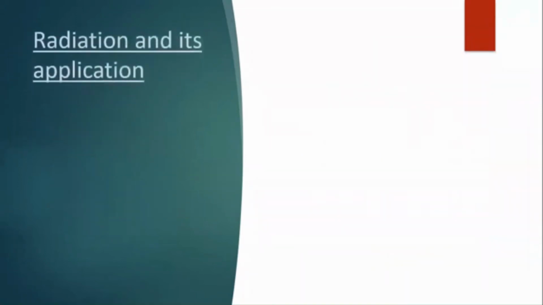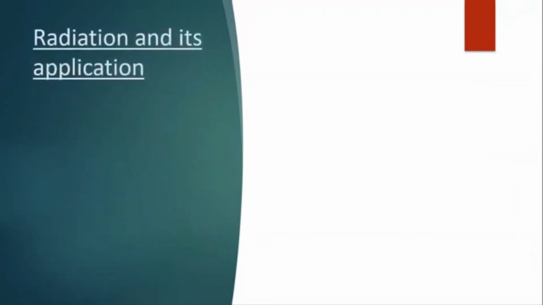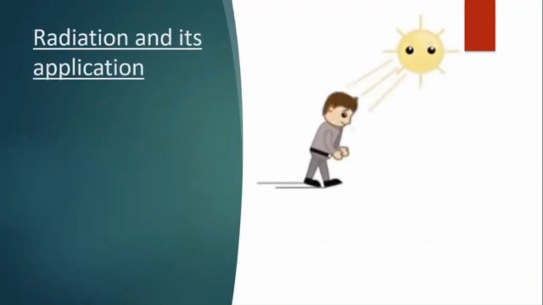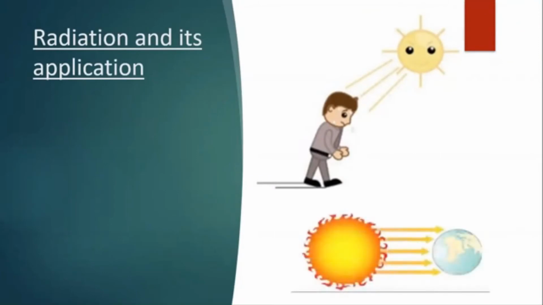Now we will learn radiation and its application. When we come out in the sun, we feel warm. How does the heat from the sun reach us? From the sun, the heat comes to us by another process known as radiation. The transfer of heat by radiation does not require any medium. It can take place whether a medium is present or not.